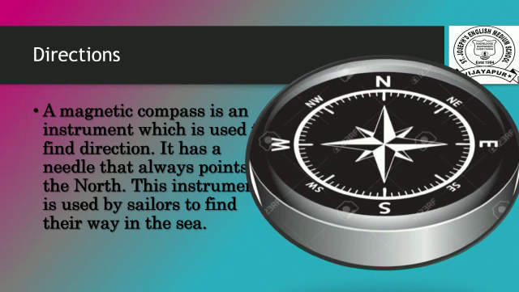There are four main directions. They are north, south, east and west. A magnetic compass has a needle which always points to the north. Look at this picture, children. This instrument is used by sailors to find their way in the sea. This is the direction.